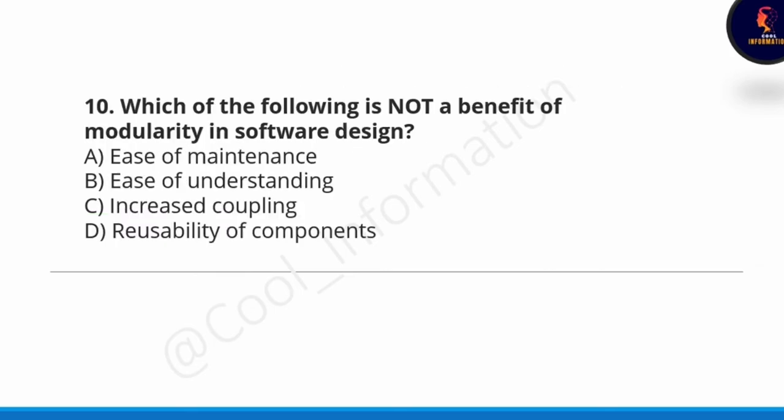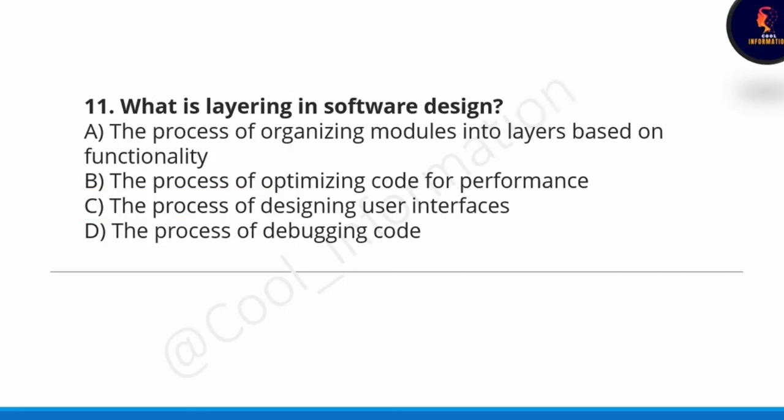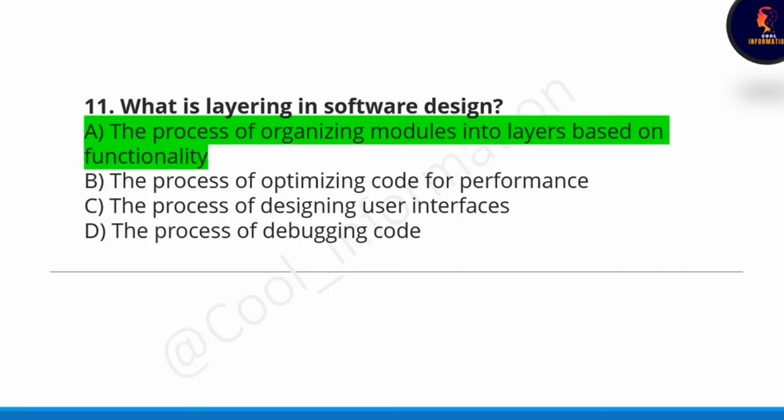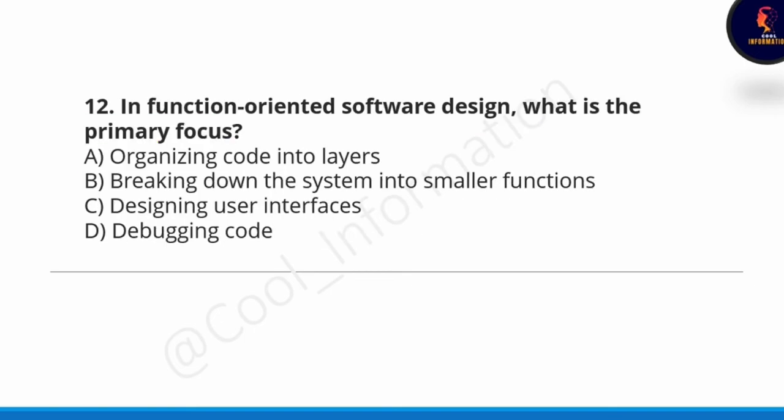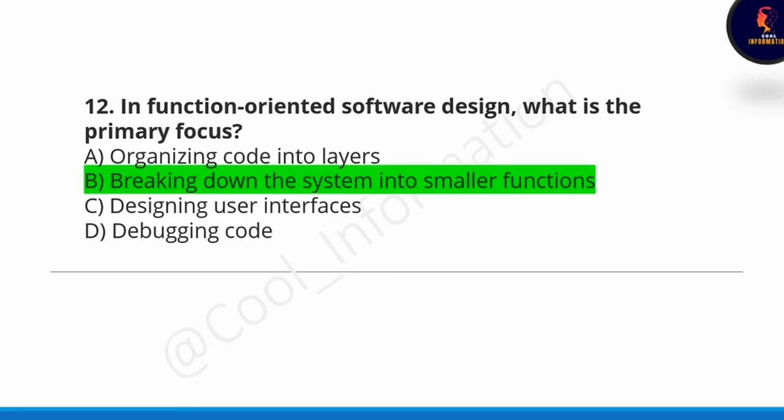Next question, which of the following is not a benefit of modularity in software design? Option A, ease of maintenance, ease of understanding, increased coupling, reusability of components. Option C is correct. Increased coupling is not a benefit of modularity in software design. Next question, what is layering in software design? Option A is correct. The process of organizing modules into layers based on functionality is layering in software design. Next question, in function-oriented software design, what is the primary focus? Option B will be correct. Breaking down the system into smaller functions is the primary focus in function-oriented software design.